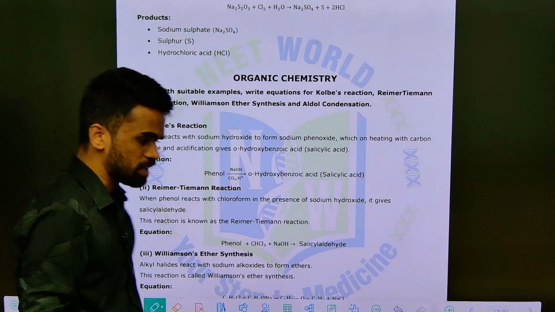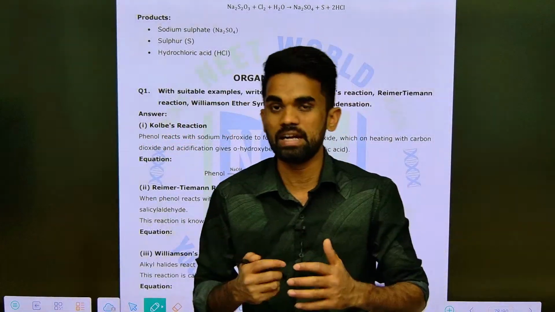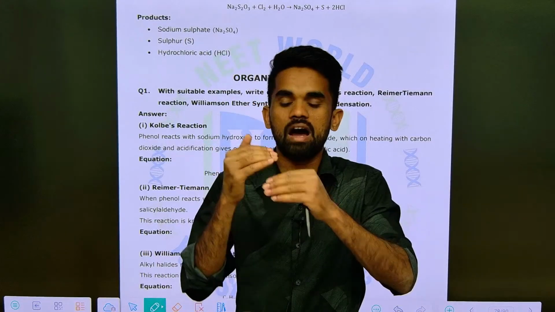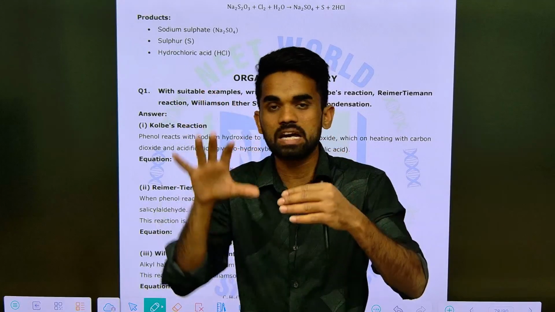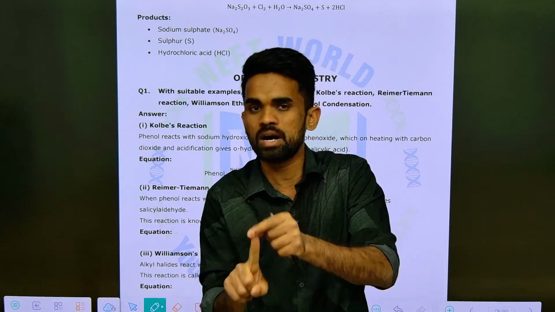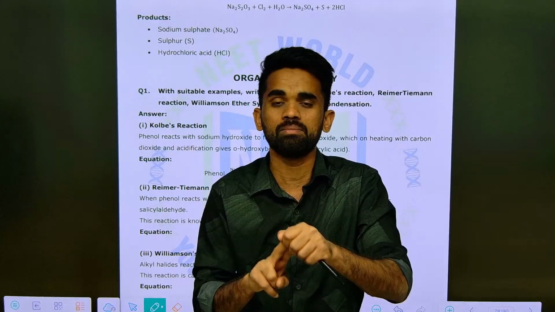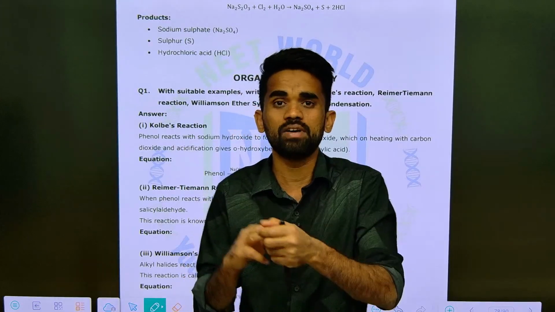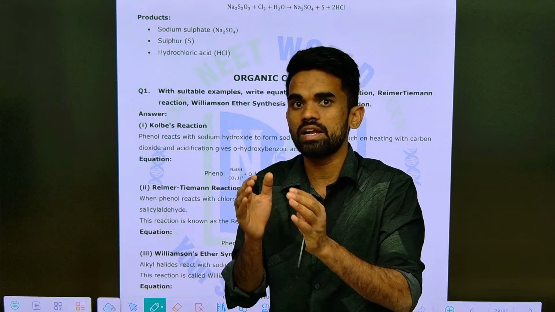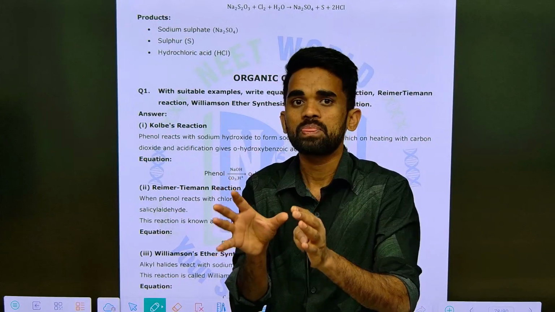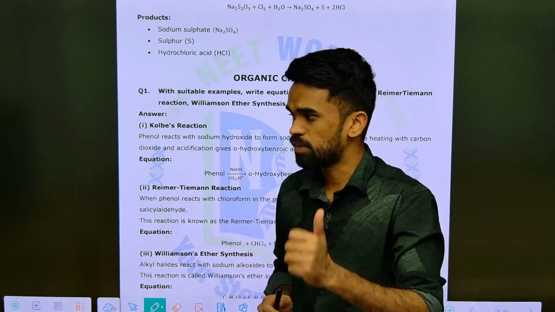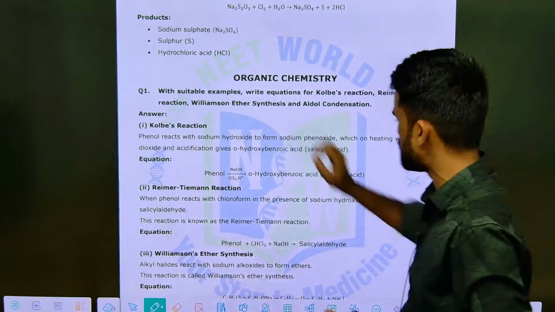These are some important questions we can expect. Why do most people feel organic is difficult? Because there are no fixed questions here; every time they may change the way of asking, because there is a list of name reactions. Name reactions may come as an individual 2 marks question, or combined for 4 marks, or combined for 8 marks questions also. It means you need to study some important organic reactions. From that list only we can expect questions, either for 8 marks, 2 marks or 4 marks. For 2 and 4 marks we are done, now we will discuss 8 marks.